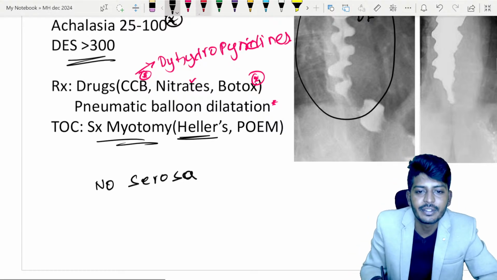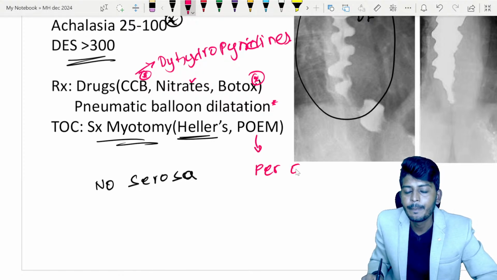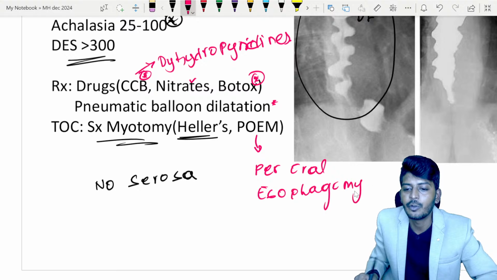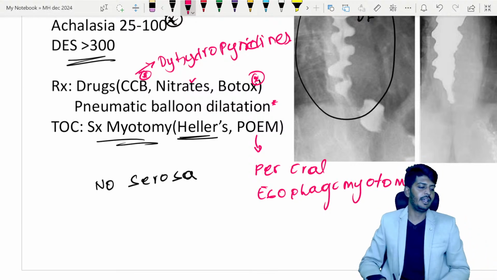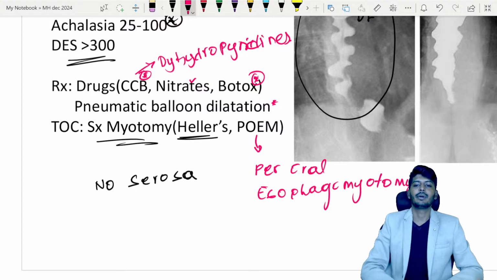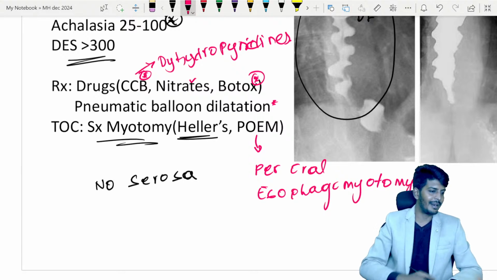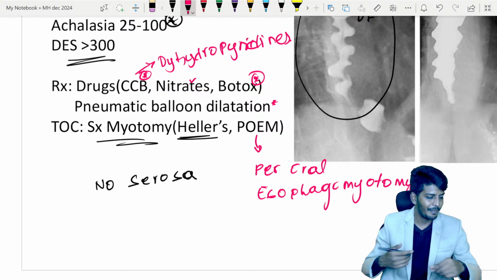And there is an endoscopic surgery. Nowadays we have one more endoscopic surgery called peroral esophagomyotomy. Okay. So this is a very, very important aspect. What is that? That is your POEM. So, bird sings poem. Very nicely you can remember. Bird sings poems. Like that you can remember whole achalasia cardia in 3 words. Very nice one. All right.